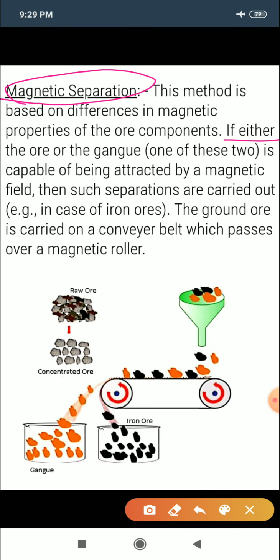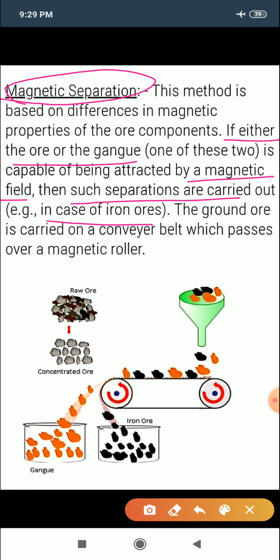If either the ore or the gangue is capable of being attracted by a magnetic field, then such separations are carried out. Simply, in the case of iron ores, the ore is collected in a different chamber and the impurities are collected in a different form.